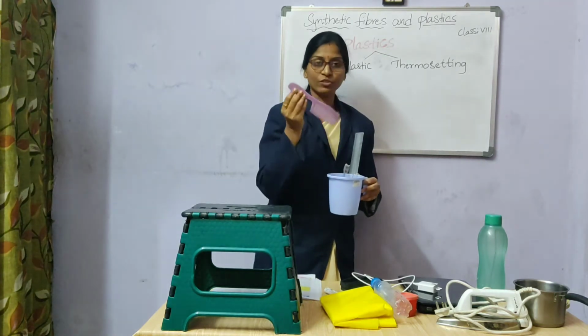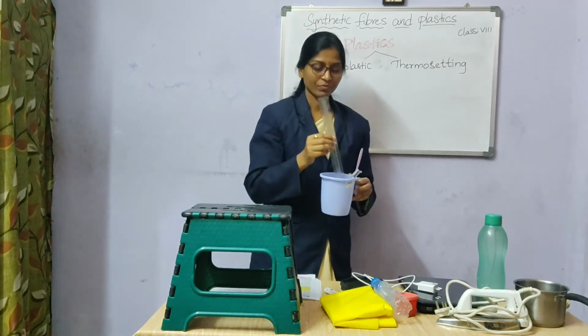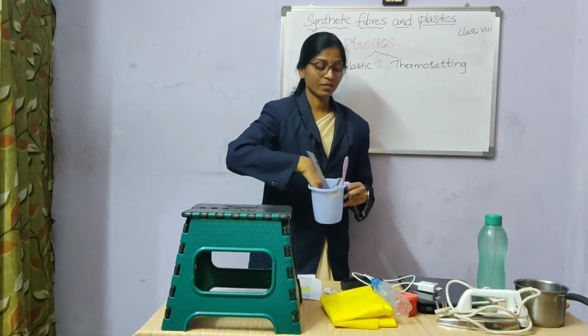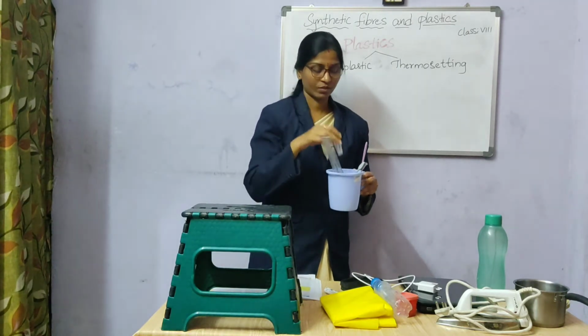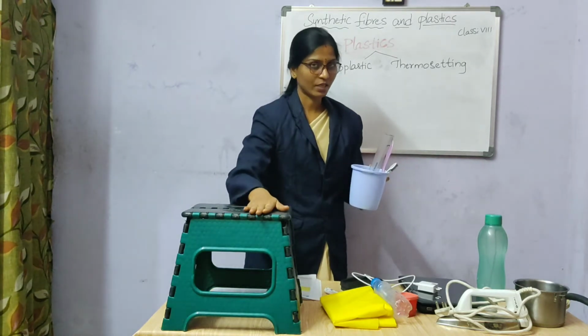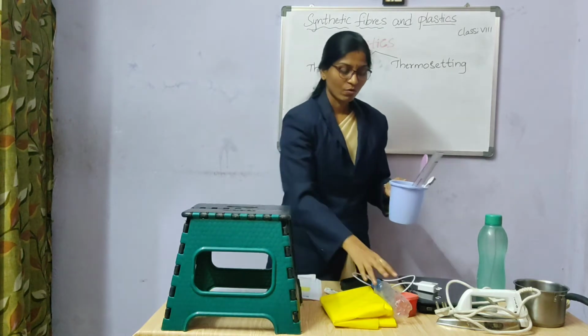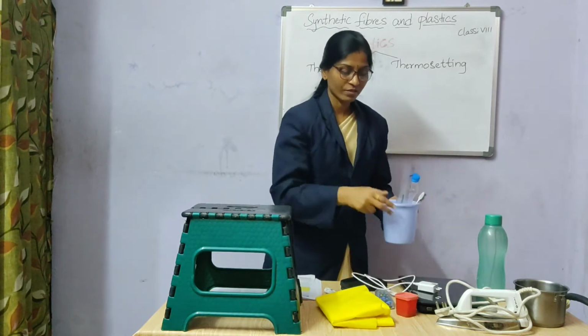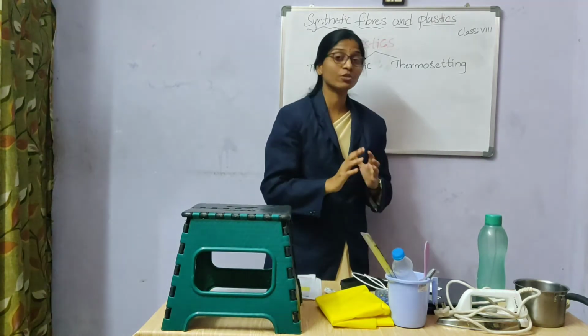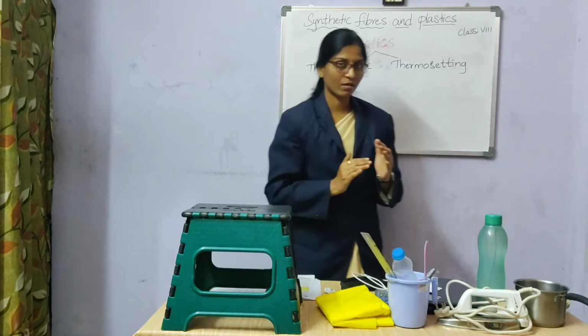The comb we use for our hair, the plastic scale, the mug, the plastic clips, and a stool are also thermoplastics. What is the difference between thermoplastic and thermosetting plastic? I'll show you some more examples.